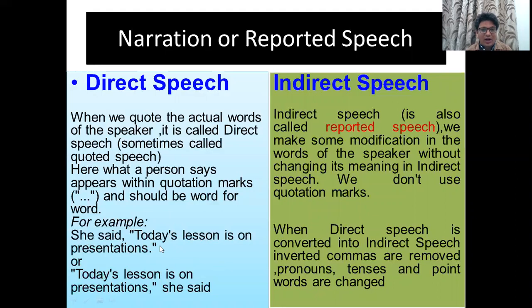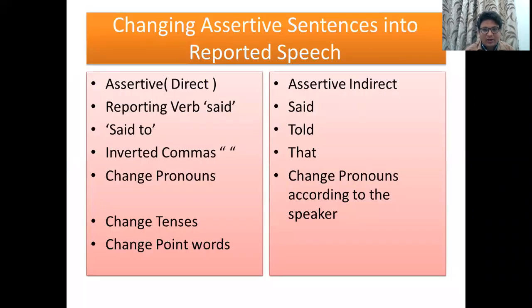Now we are going to see how to convert direct speech into indirect when the type of the sentence is assertive. Narration is also called reported speech or direct and indirect speech. Now let's move on to how to convert direct speech into indirect speech when the type of the sentence is assertive. There are certain rules when we convert an assertive sentence from direct to indirect.